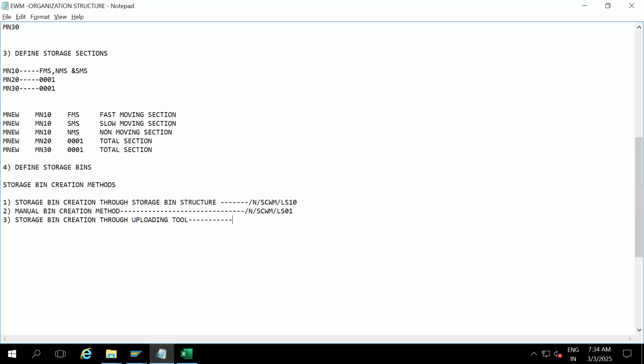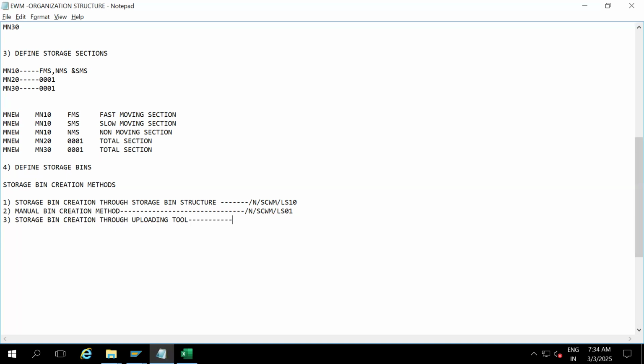So first, we download all the storage bins from the legacy system. We put them in an Excel sheet and convert it into a CSV file as per the EWM bin template format. Then we upload that to the system. So this is basically through the uploading tool.